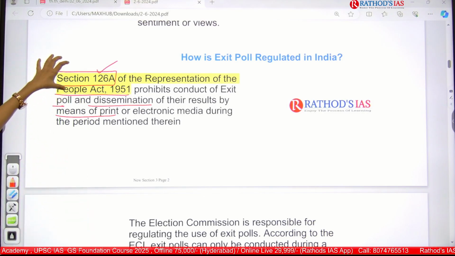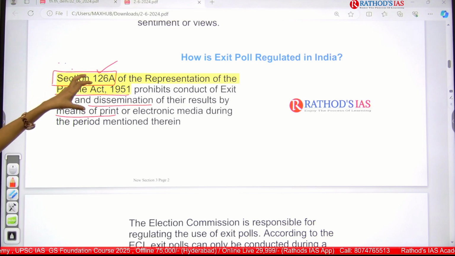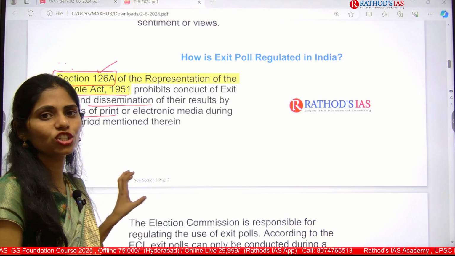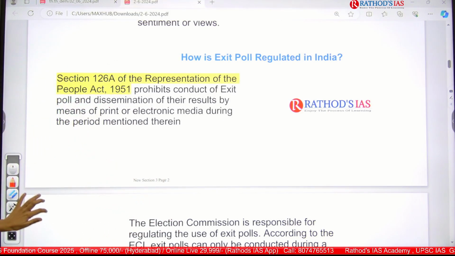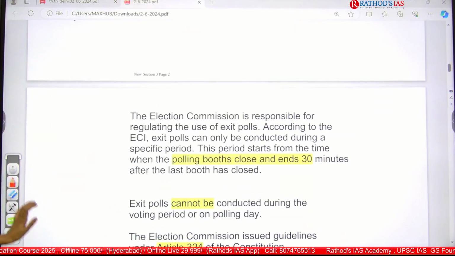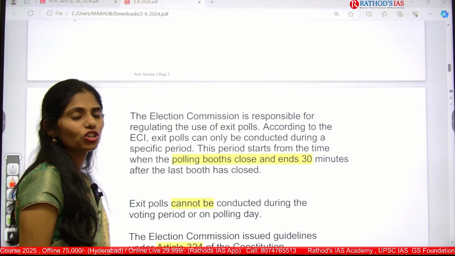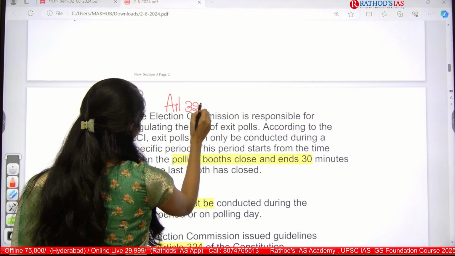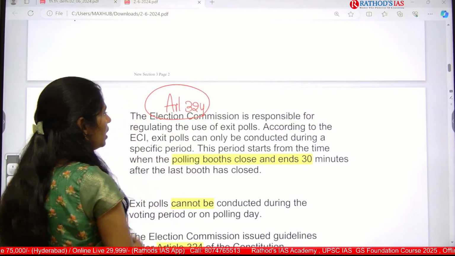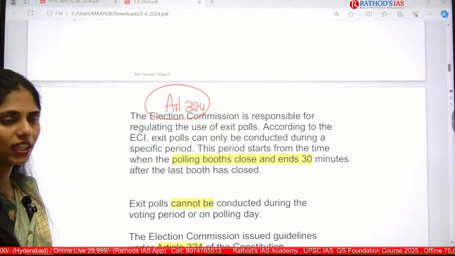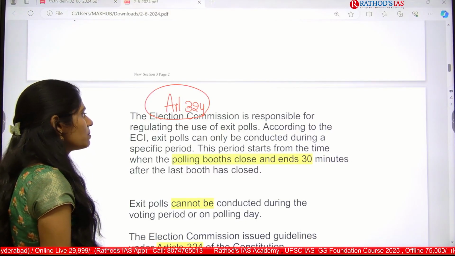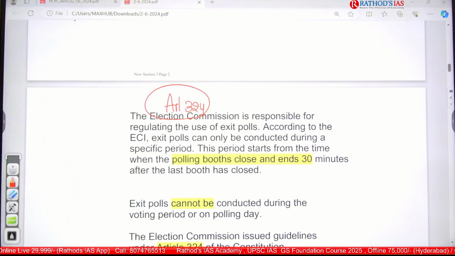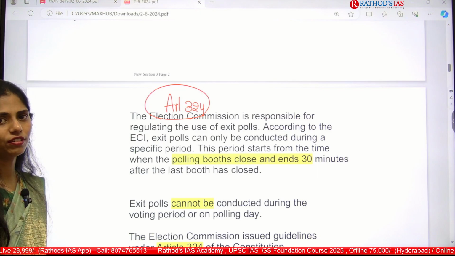So this section of the Representation of the People Act says that yes, there is a prohibition on conducting exit polls. And next one is the Election Commission of India. Which is that article? Article 324 talks about the Election Commission of India, and this Election Commission of India is responsible for regulating exit polls. Okay, so you have to know about the Election Commission of India also.